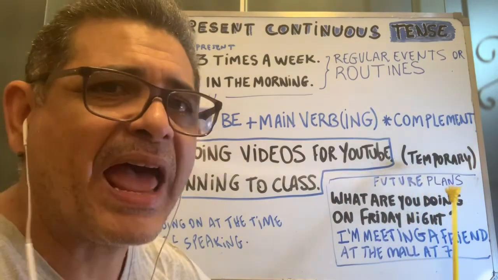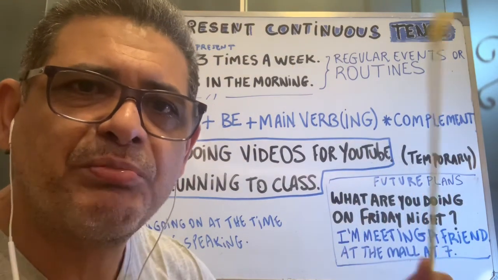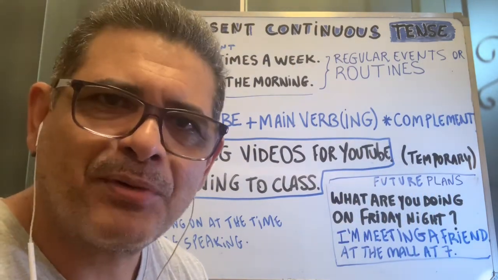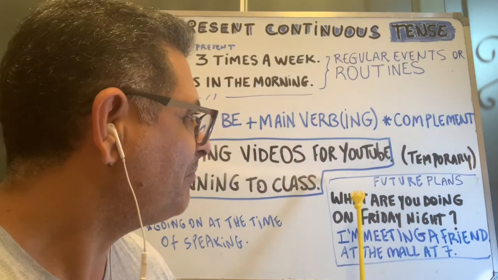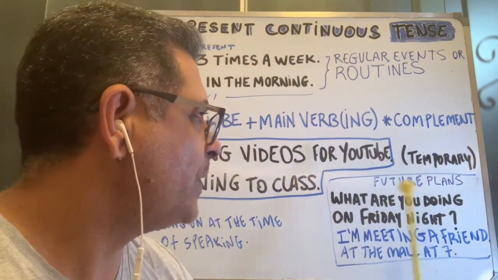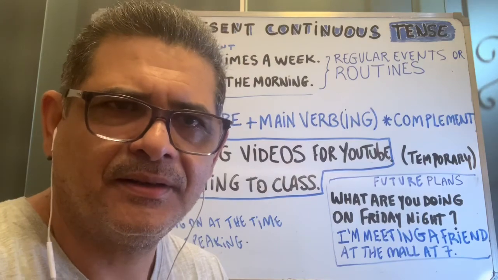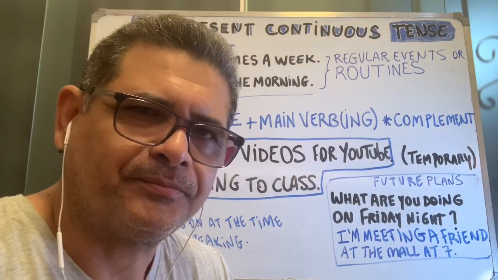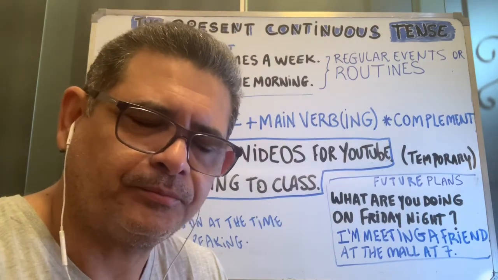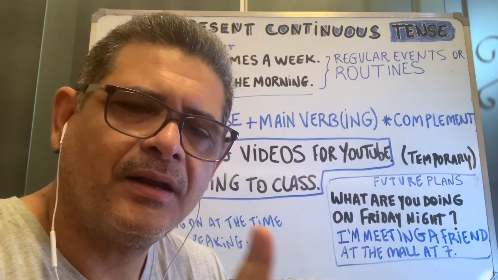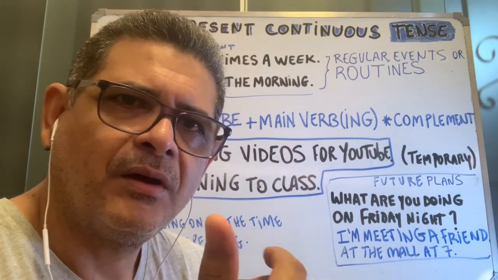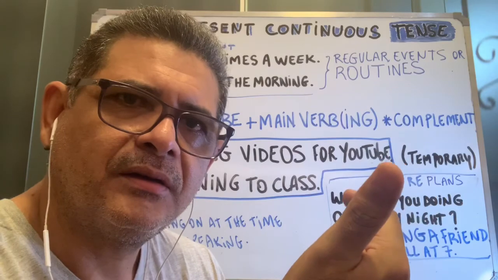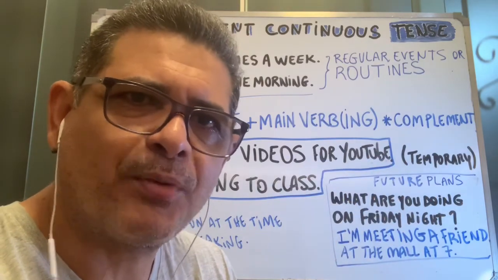For future plans, you can describe future plans by using the present continuous. What are you doing on Friday night? In this question, I am asking what someone is doing in the future, what plan this person has for the future.